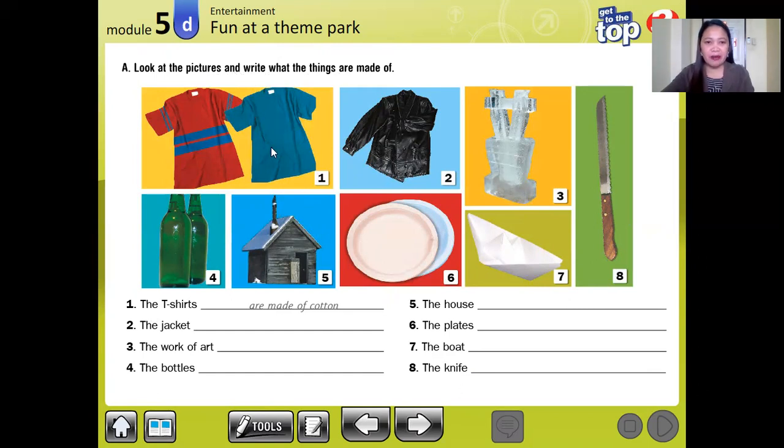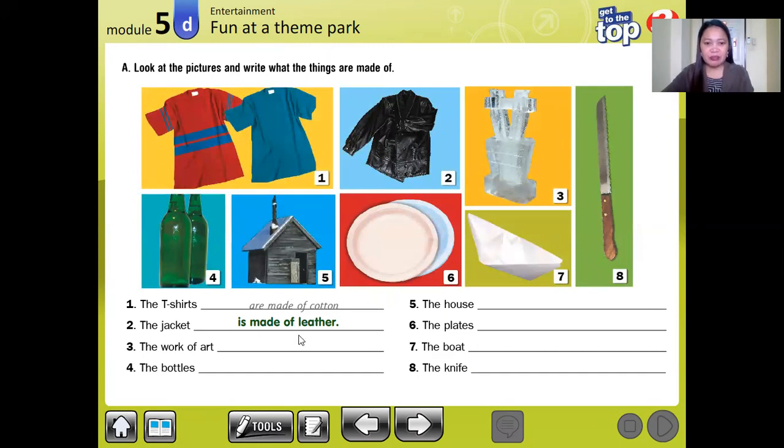Example, number 1 picture is t-shirts. T-shirts are made of cotton. Because there were two, we use the plural form. How about number 2? The jacket is, because only one, so we use is, made of leather.